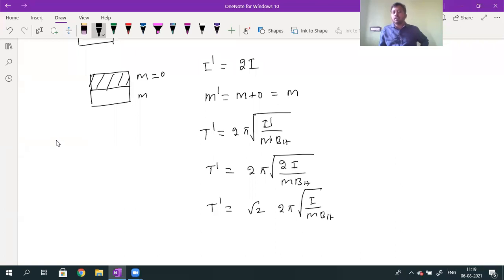What is the 2 pi root over M into BH value? So the T dash value is equal to root 2 into T. Understood, Ara?